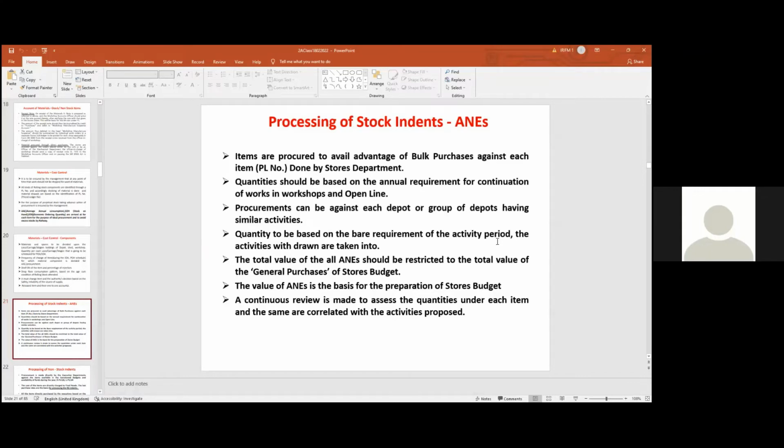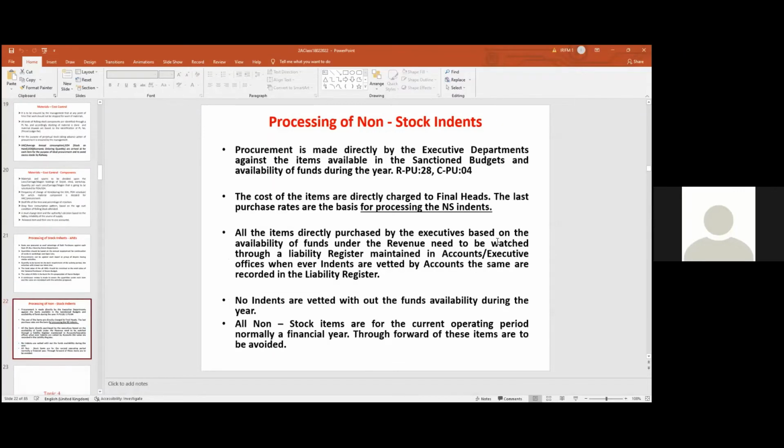Normally it is reflected in the general purchases of the store's budget. General purchase of the store's budget. That is the importance. That is the item verified in the case of stock items. Stock indents case indent hota hai. Similarly, non-stock items also. In the case of weighting of non-stock indents, stock indents, AAC weight hona, non-stock indents, control the weighting of non-stock indents based on the availability of the funds. कहाँ होता है इसका?